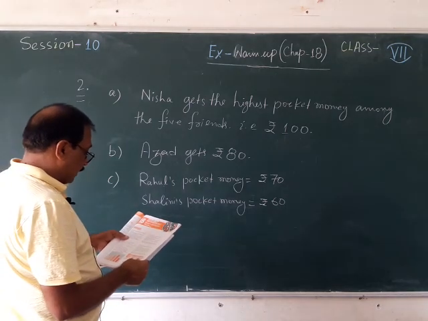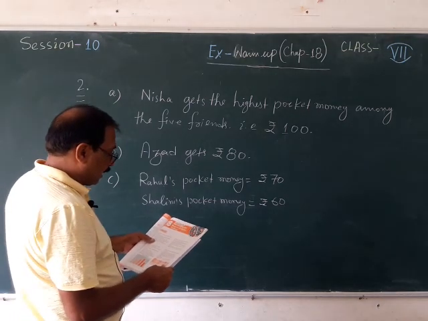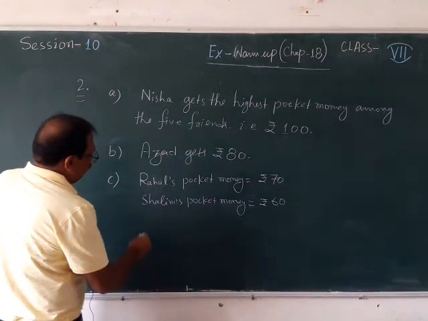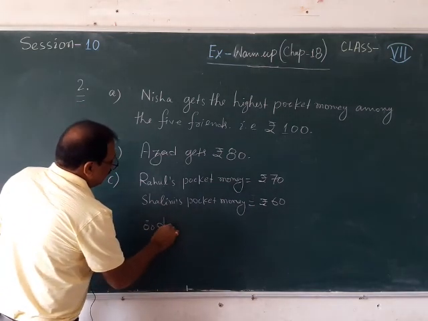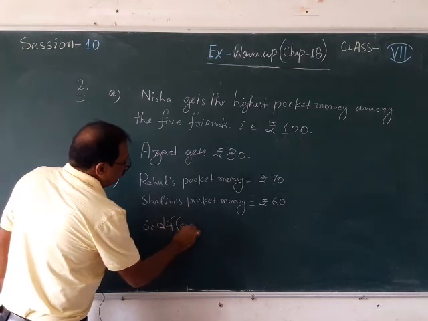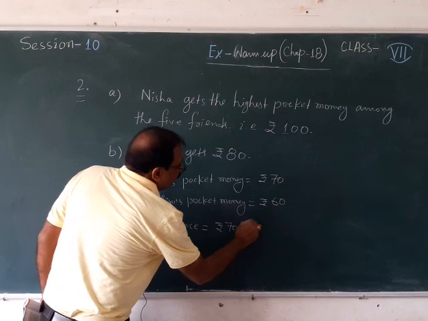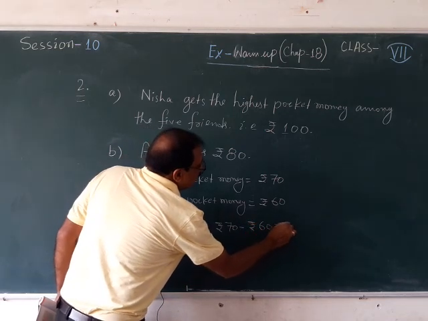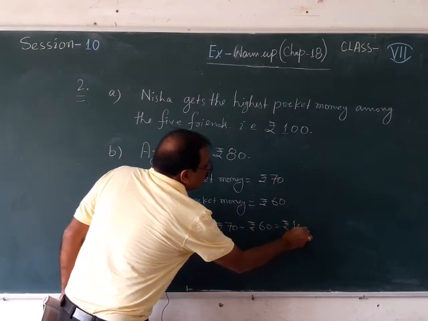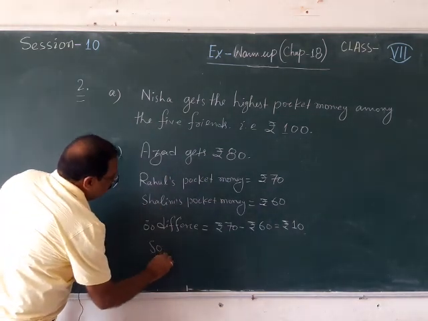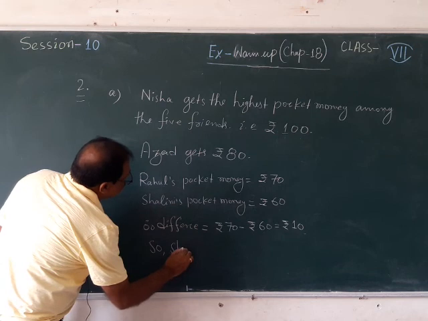Now they are asking in C number that how much more should Salini get so that it becomes the same as Rahul's pocket money. Therefore you need to find the difference. How much difference is there? Rupees 70 minus rupees 60, that is rupees 10. So Salini should get 10 rupees. So you can write Salini should get 10 more rupees.